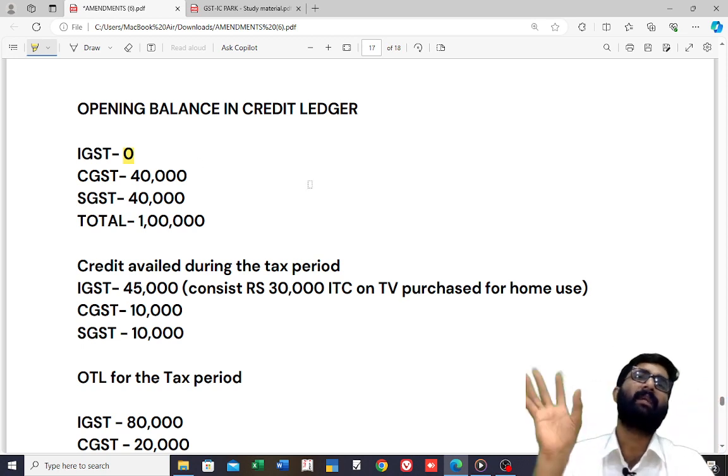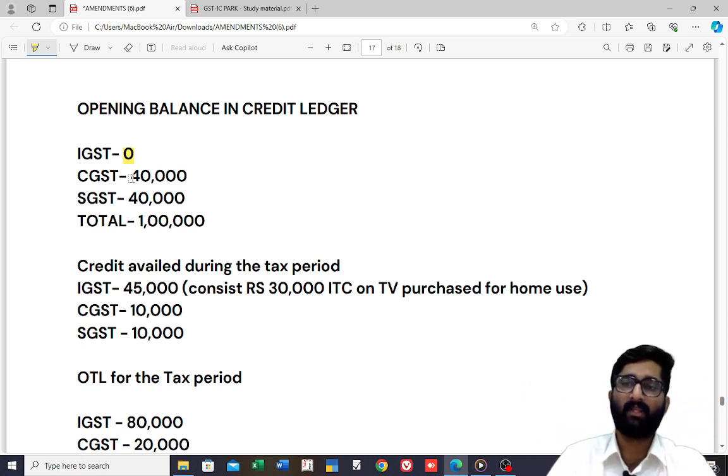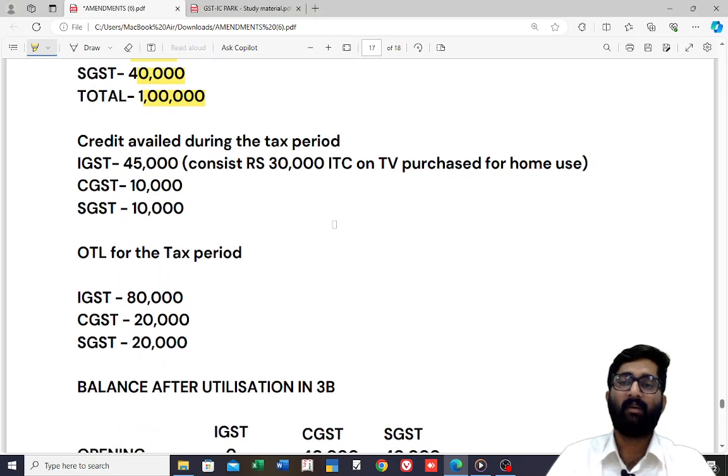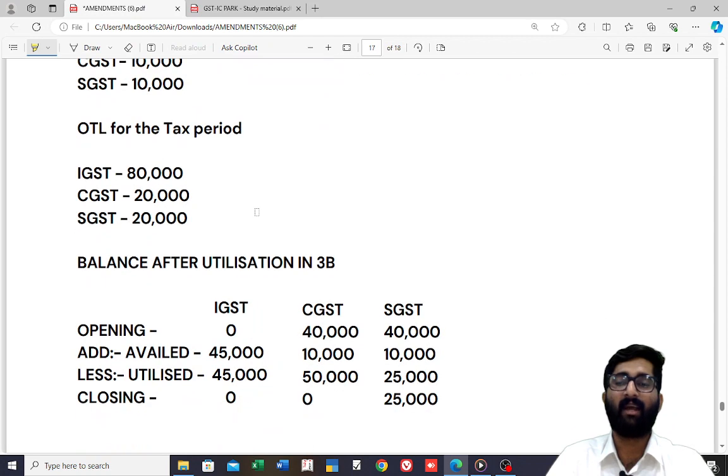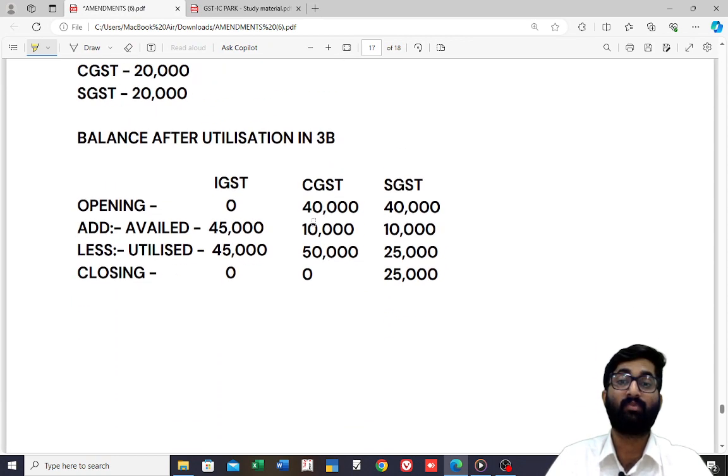Rest everything is same. See, 40,000 CGST, 40,000 SGST, total is 1 lakh. Credit availed is 45,000, which includes 30,000 ITC on TV purchase for home use. 10,000 is CGST, 10,000 SGST availed, and output tax liability is also 80,000, 20,000, 20,000. Balance now, the change is here. Opening balance is 0. Availed is 45,000. How much is availed in this case?